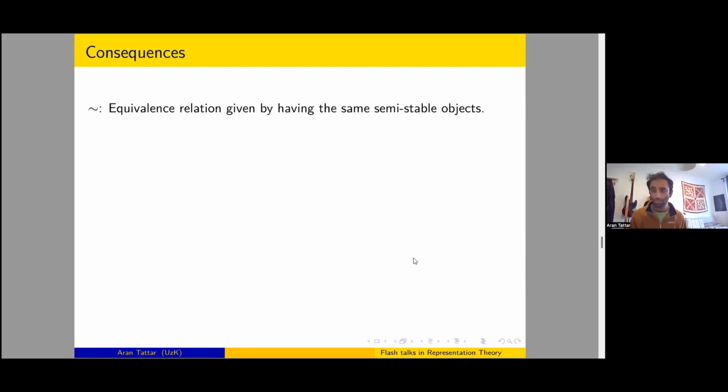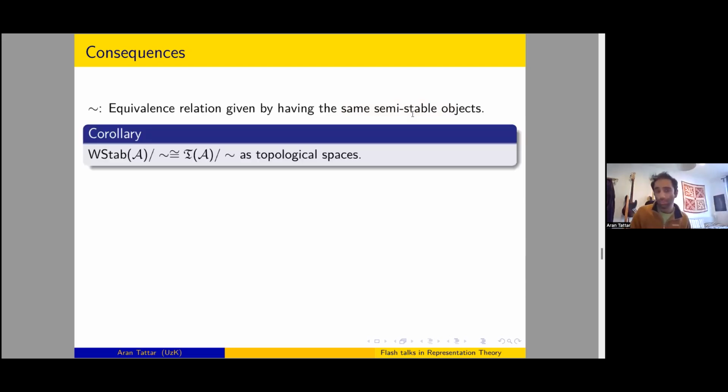We sort of have two choices in each direction, but they always have the same semi-stable objects. And it turns out that having the same semi-stable objects is actually an equivalence relation on both the space of weak stability conditions and that of chains of torsion classes. If we quotient out by this equivalence relation, then these topological spaces are homeomorphic.